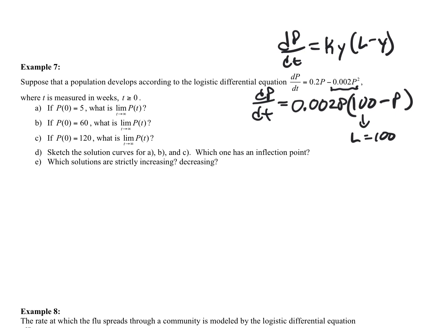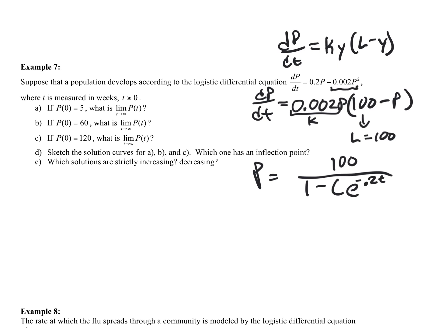Now since we have L and we have K, we can use our rule to say the solution to this is P equals the carrying capacity over 1 minus some constant that we don't know, times e to the negative 100 times, so e to the negative kL or Lk, 100 times this, which is our 0.2, t.